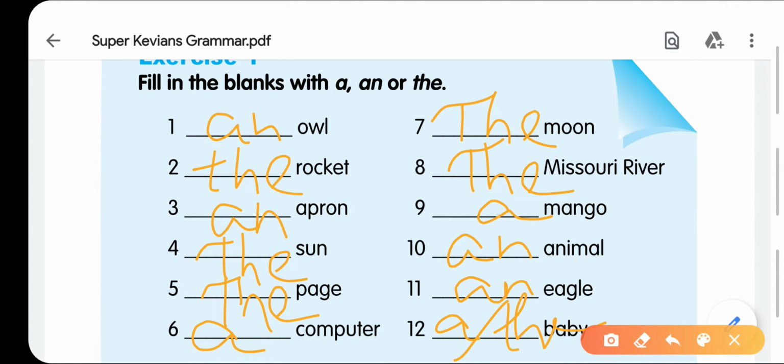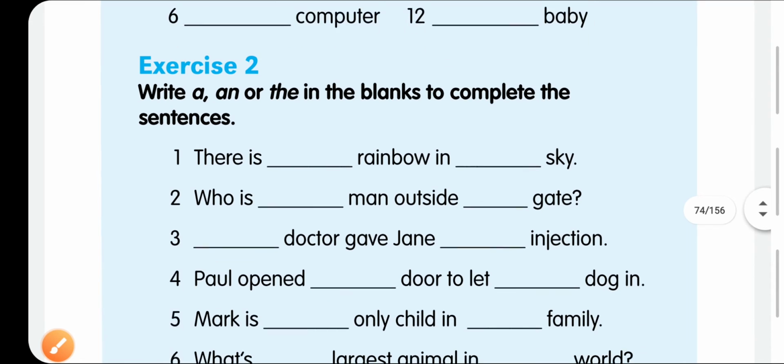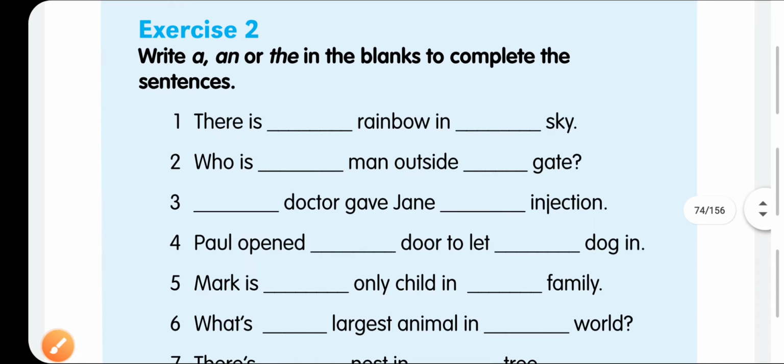So you can see now that we have learned about using a and the with specific words, but in the next quiz we will learn about the use of a and the in specific sentences. How? Let's see. It is exercise 2 and you have to write a and the in the blanks to complete the sentence.